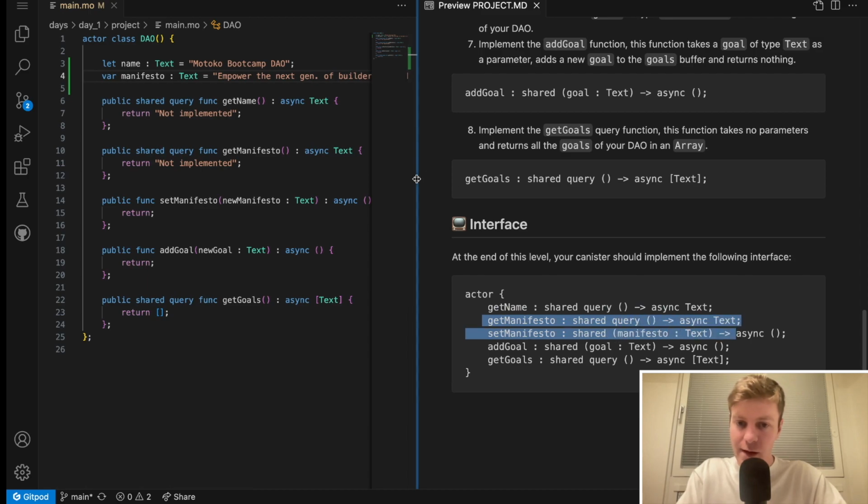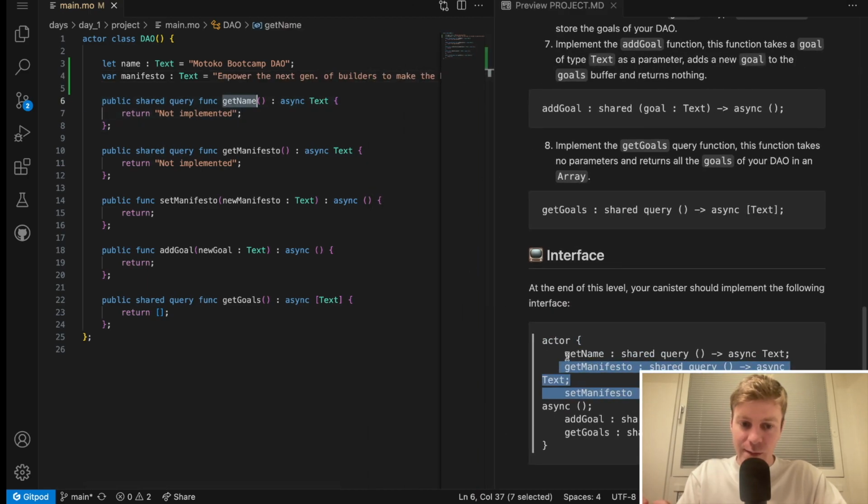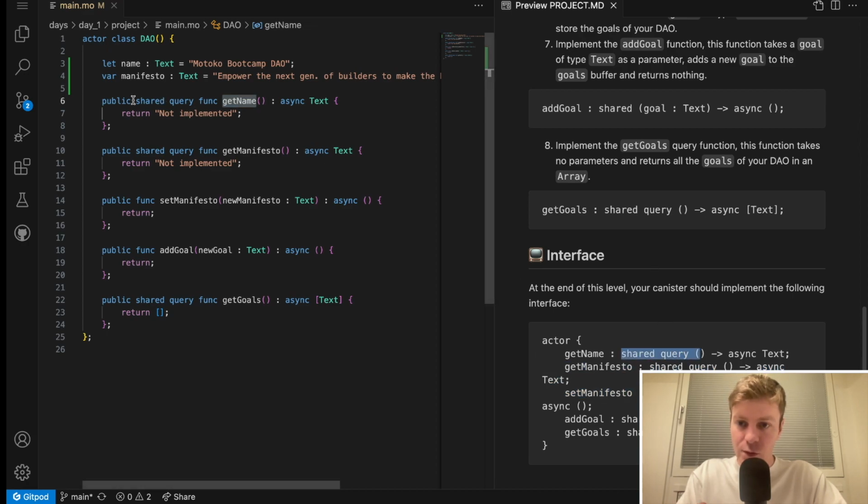So we can verify, for example, get name. So the type, we don't take any type. So shared query. So this is a query, shared query here. We can have it here. Then we don't take any arguments and we return asynchronous text. So this is what we have here. So get name is correct.